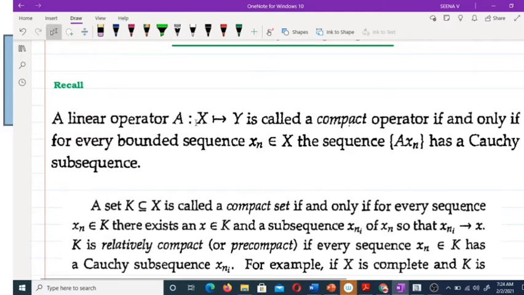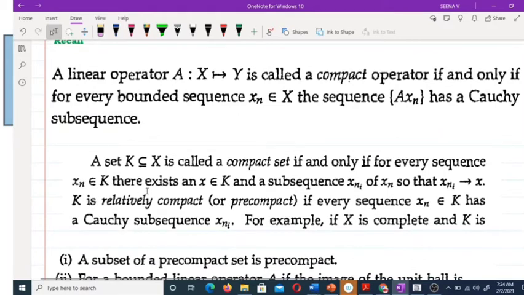A linear operator A from X to Y is a compact operator if and only if for every bounded sequence x_n in X, the sequence A x_n has a Cauchy subsequence. Clear? Compact operator means every bounded sequence must have a Cauchy subsequence.